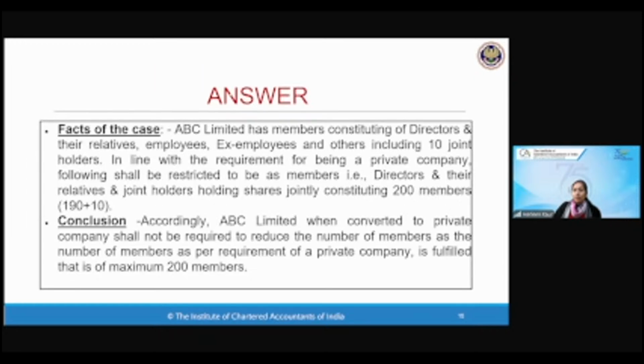Everyone is clear on this question? It's a very important question. For these kinds of case studies, it is very important to practice them, children. Just having learned the definition of public and private company will not help. And everything is there on the website, children. All the RTPs, MTP suggested answers, everything is there. ICAI has made so much effort for all of you. Please go through all these things.